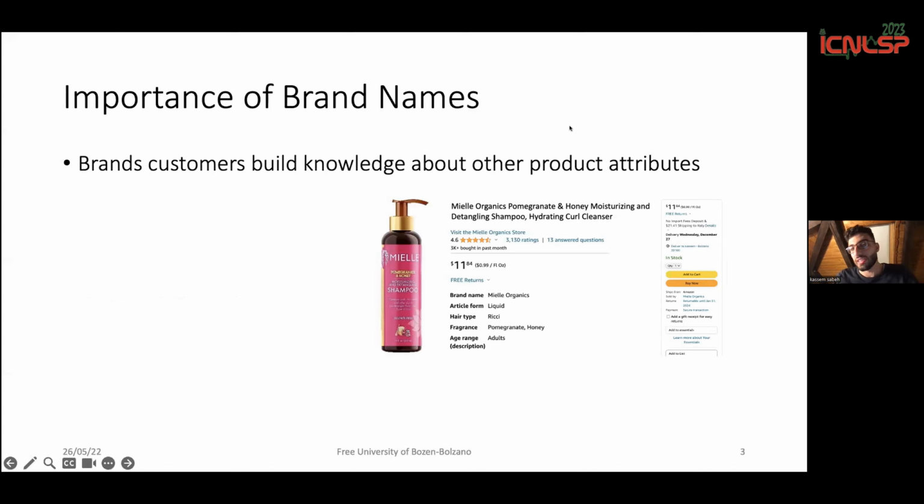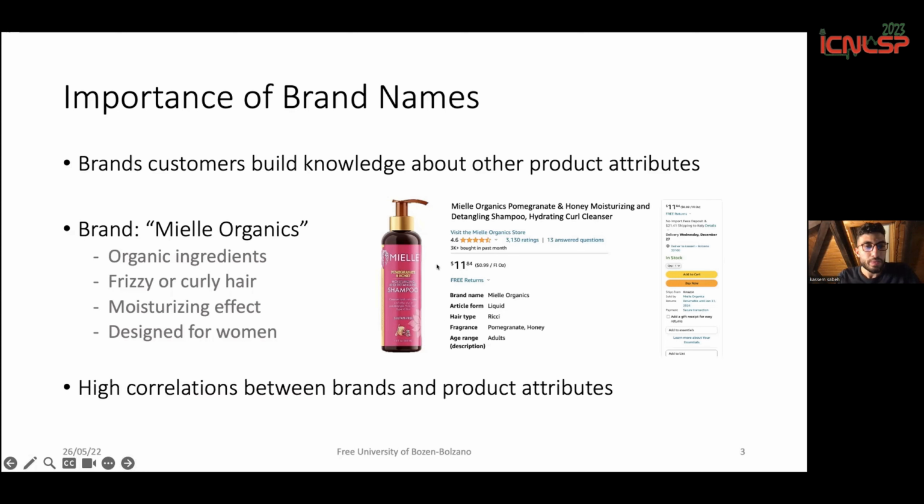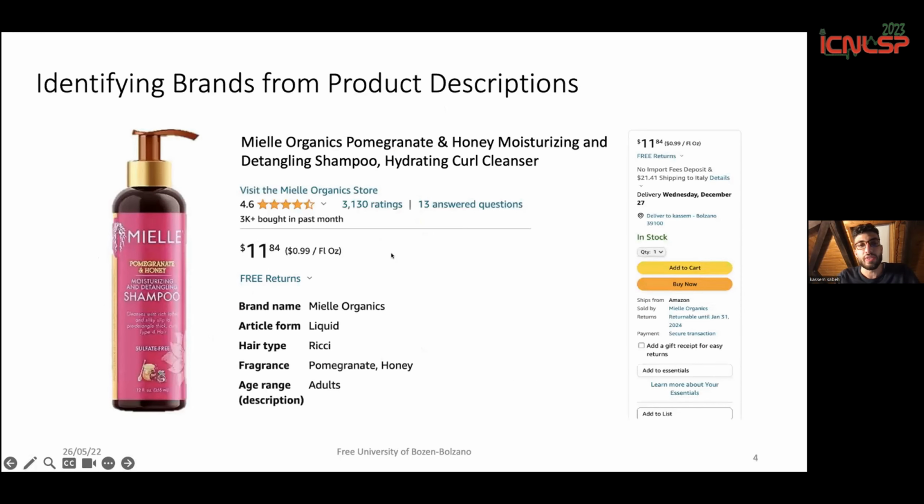This is a screenshot of a product from Amazon, for example. By knowing the brand, we can get more information about the product. Like, for example, this product is normally organic. It is made for frizzy or curly hair, for example for the shampoo product, and it's also designed for women. So there's high correlation between brands and product attributes. And this signals the significance of extracting brand values from product descriptions.